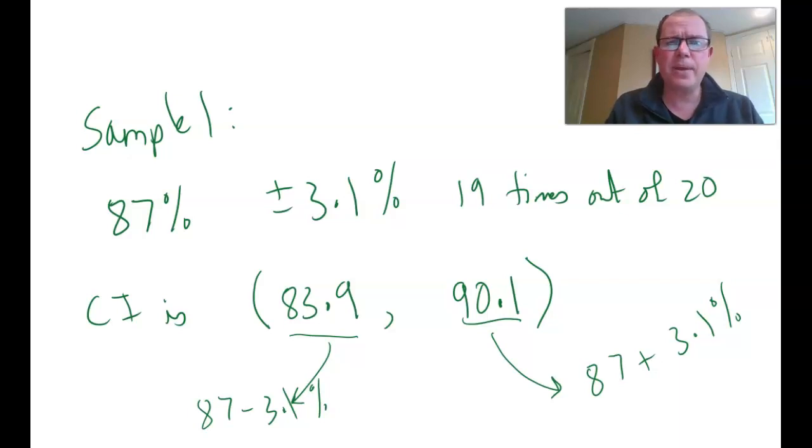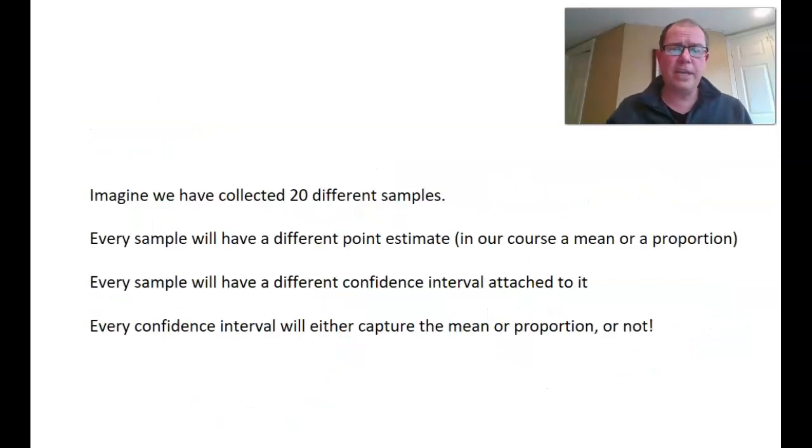The 19 times out of 20 is a harder concept. Let's try and explore that. Now, imagine we don't only have one sample. In our first sample, we got an estimate of 87% plus or minus 3.1 percentage points. Imagine we collected 20 different samples. Every one of those samples will have a different estimate. The first one might be 87%, the second one might be 85%, the third one might be 90%, etc. Every sample will have a different confidence interval attached to it, a different lower bound and upper bound. And every confidence interval will either capture the true proportion or not.